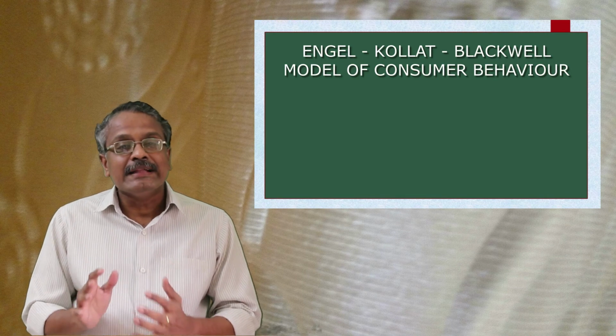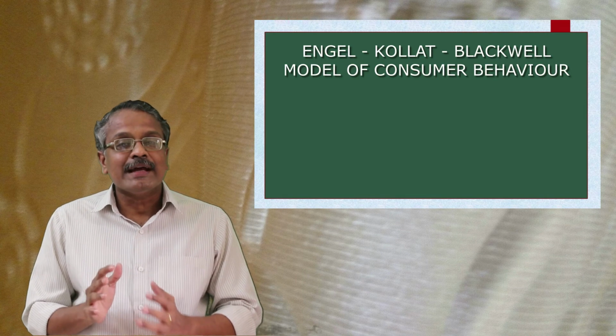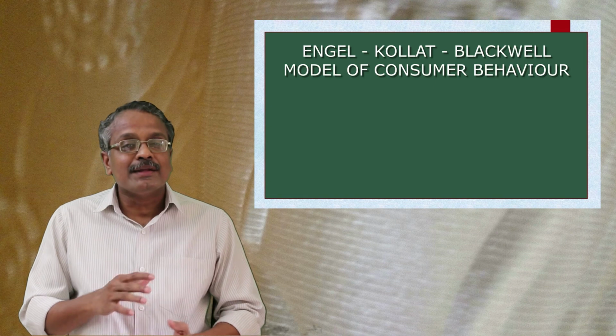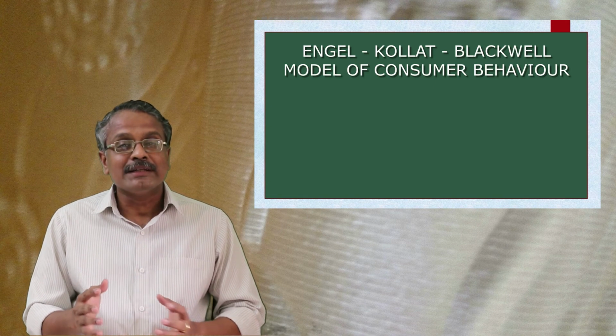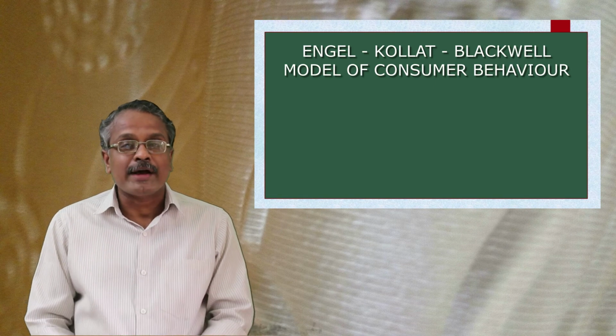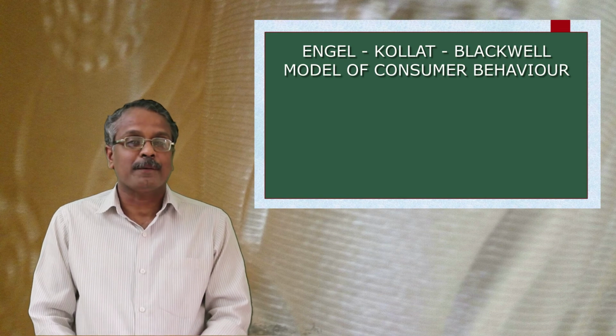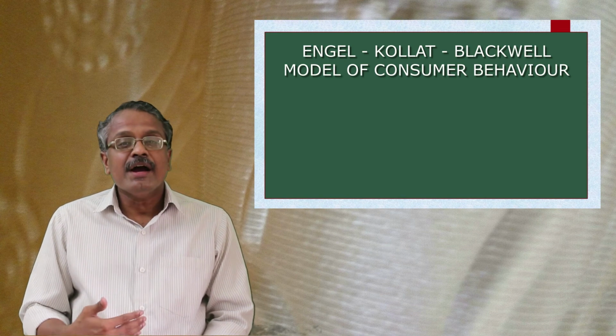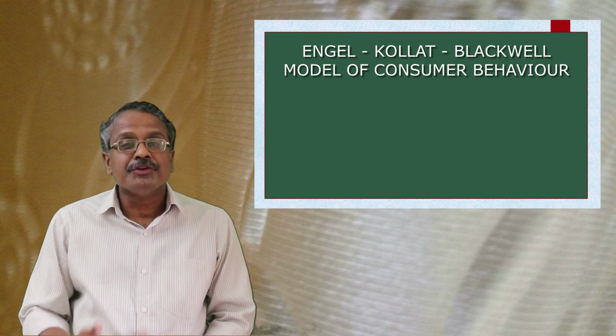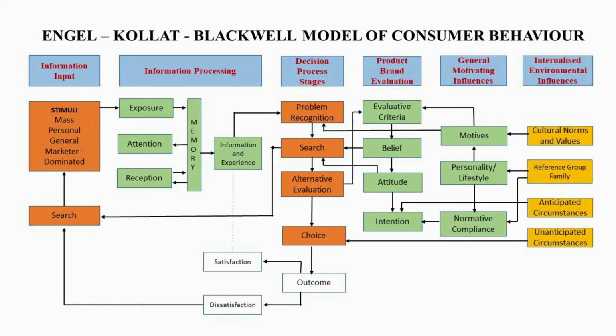We would see that the evaluation criteria of the product are determined by various direct and indirect factors in and around the consumer. These criteria are used for evaluating the alternatives. After evaluation of alternatives, the consumer makes a choice.